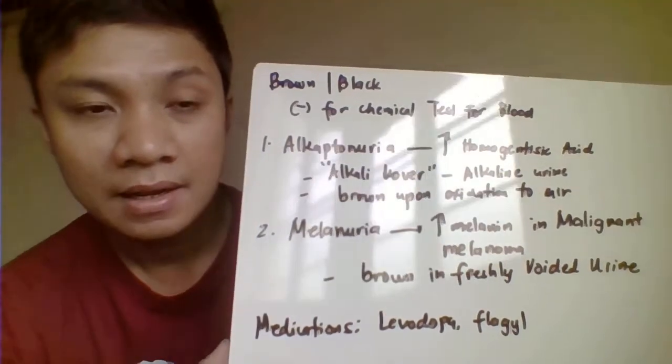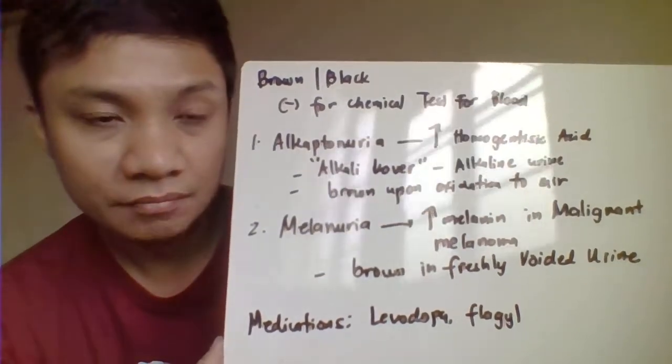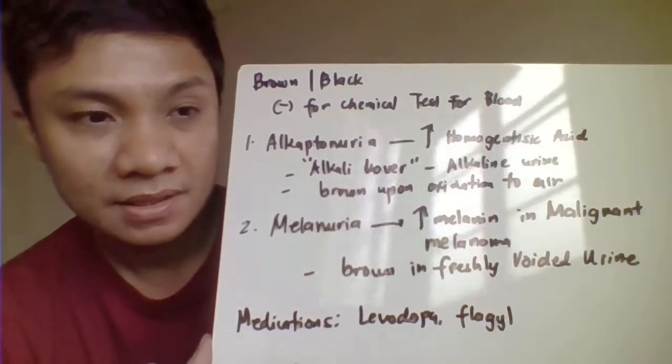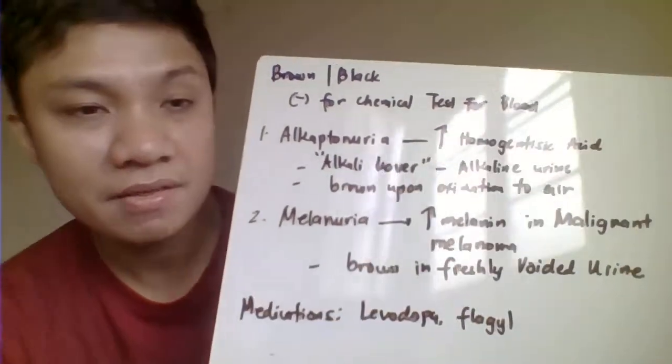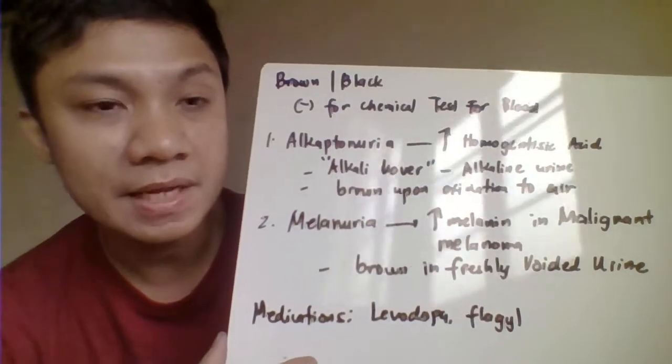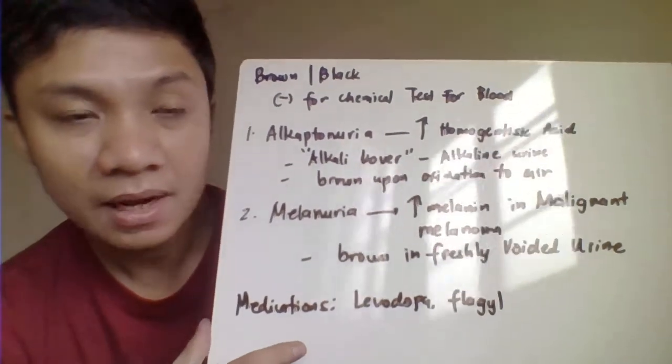One is alkaptonuria, characterized by increased homogentisic acid, with a deficiency of the enzyme homogentisic acid oxidase.